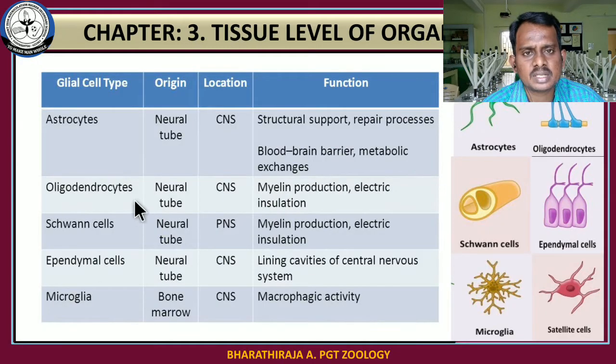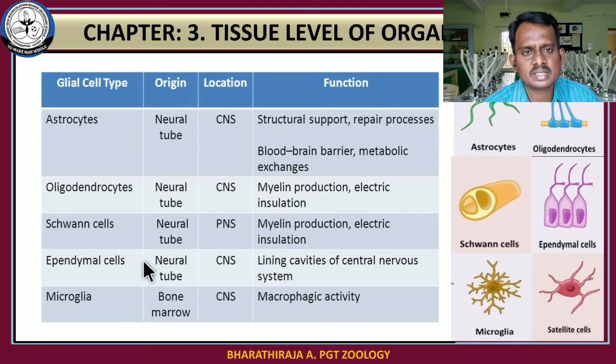And the third one is Schwann cells. These Schwann cells are located in the peripheral nervous system. They are also formed from the neural tube and are also responsible for myelin production and essential for electric insulation. And the next one is ependymal cells.